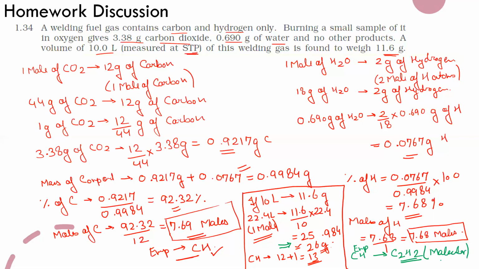CH represents the simple ratio of atoms in the molecule, 1:1. The mass of CH was 13, whereas the mass of this molecule was 26, and 26 by 13 is 2. So the actual number of atoms in the molecule is C2H2. So this welding gas is C2H2.